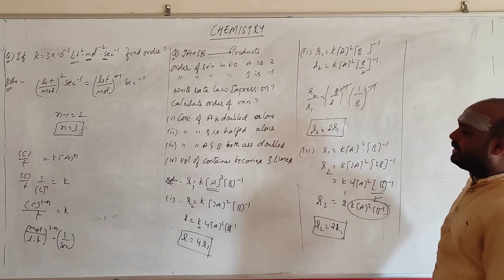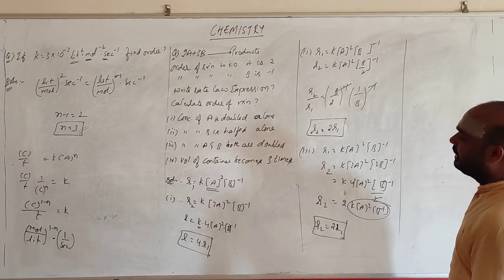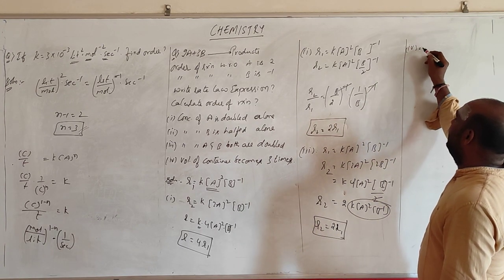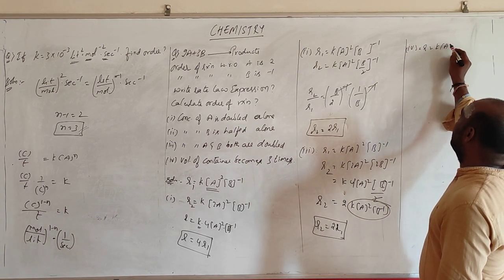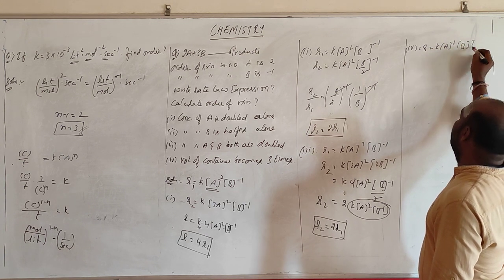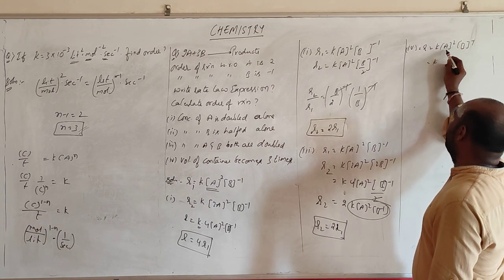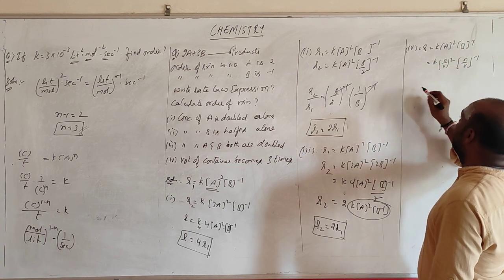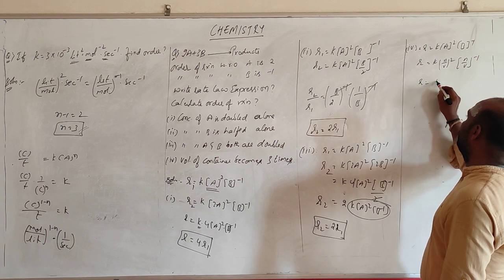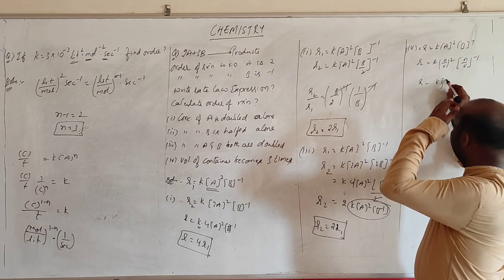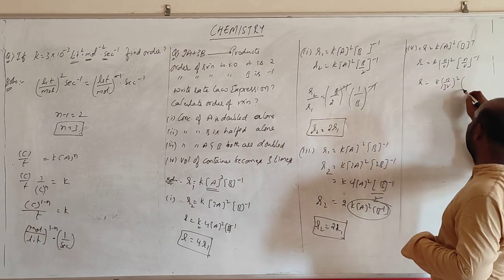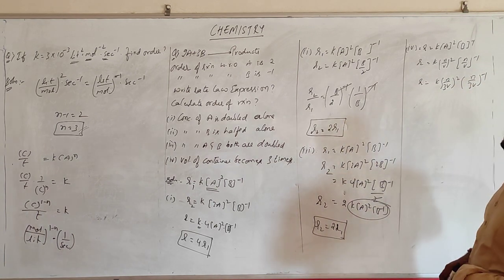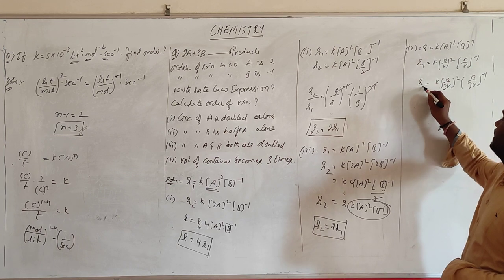Next condition is, what is the rate when the volume of the container becomes 3 times? Okay? So volume is nothing but 1 by 3. Rate, you know, k A square B power minus 1. So what is the rate? K is nothing but concentration, rate, n by v whole square, n by v whole power minus 1. This is the rate. So it is equal to k into n by 3v whole square, n by 3v whole power minus 1. Okay, this we take as R1, this one as R2.